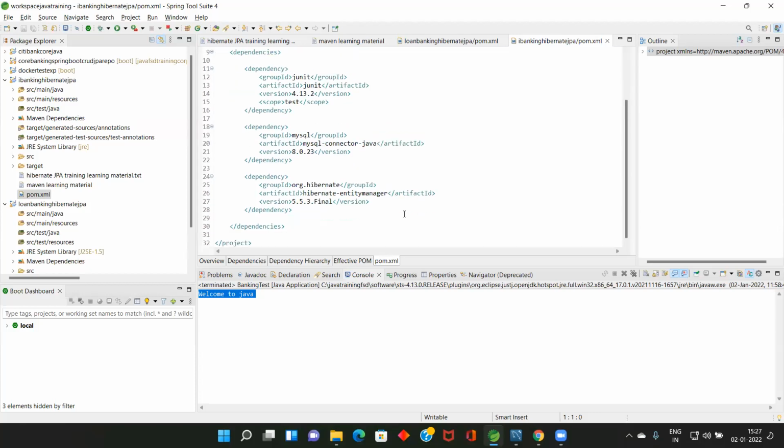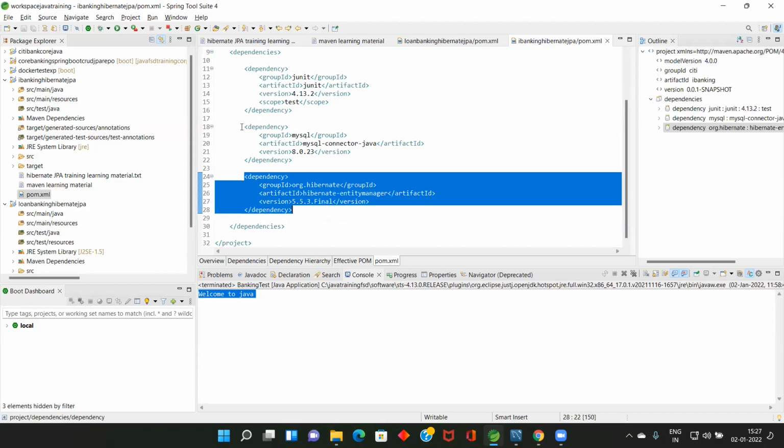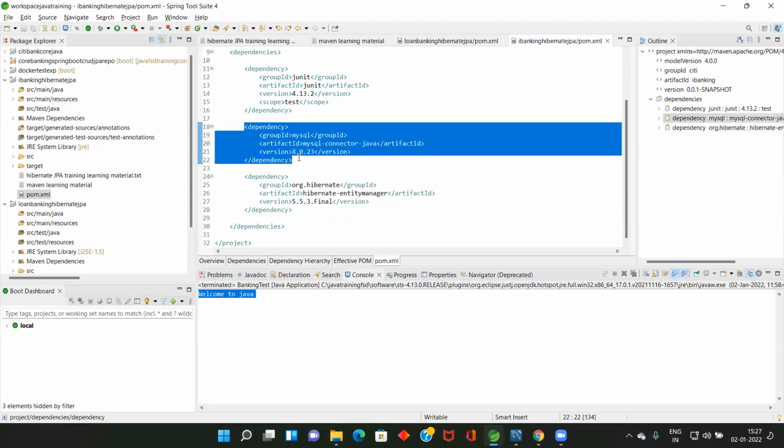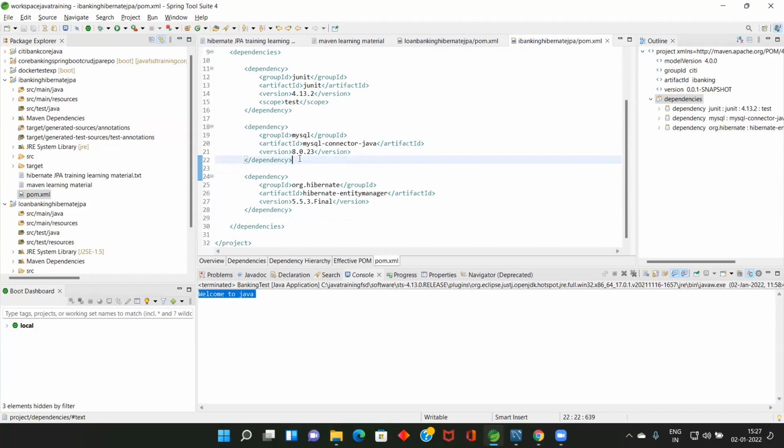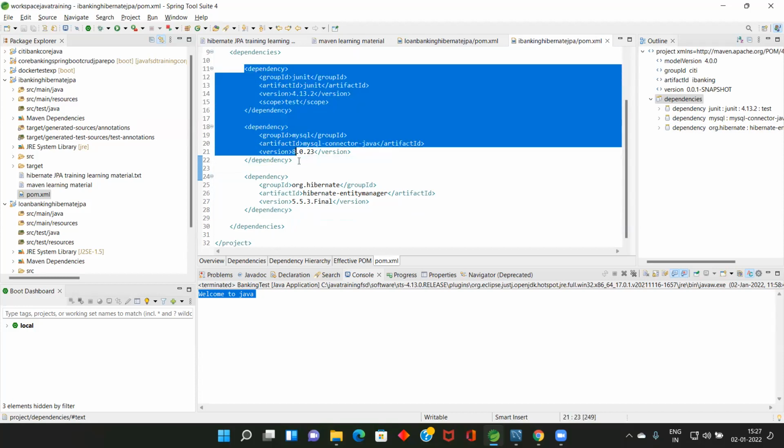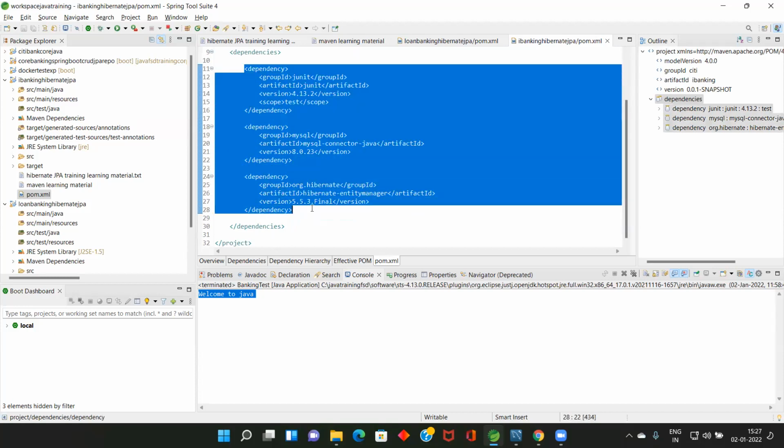In order to use Hibernate, we need Hibernate related jar files and also MySQL. This is the dependency that will download the driver which will connect our Java program to the database. So these are the three. This JUnit, you will understand later. Now what I'm going to do is copy all these things from my existing project.